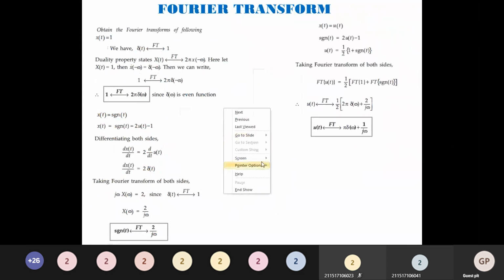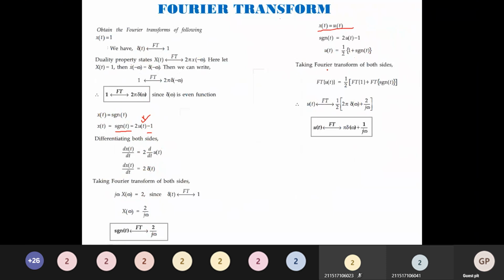With the finding of the Fourier transform of the signum function, we will now extend it to the unit step function. We know that the signum function is 2 times u of t minus 1. From this I can rewrite u of t. Take the minus 1 to this side, signum of t plus 1, and bring the 2 down: signum of t plus 1 divided by 2. So u of t can be rewritten as 1 over 2 times 1 plus signum of t.